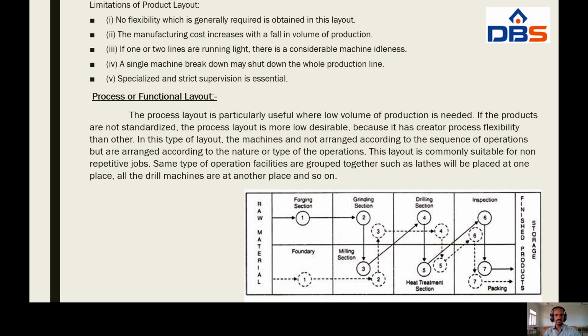Here, in the product layout, there is a sequence. It means one section goes to another section, and when a particular section is completed, the work will go to the next section.